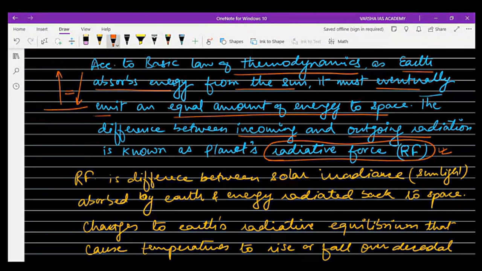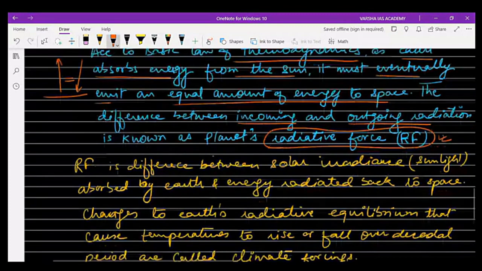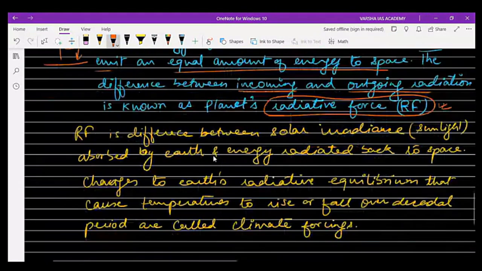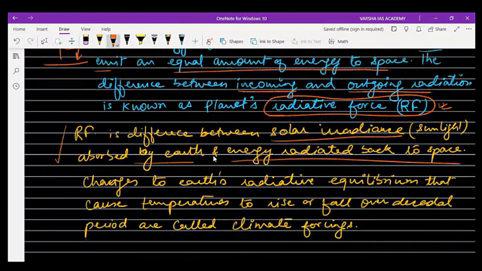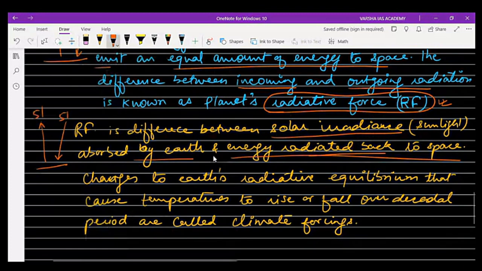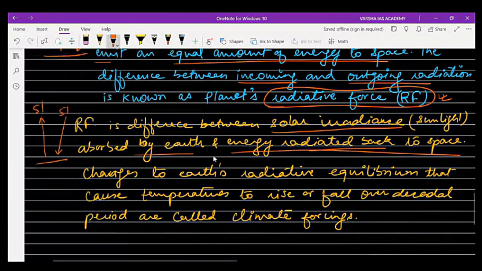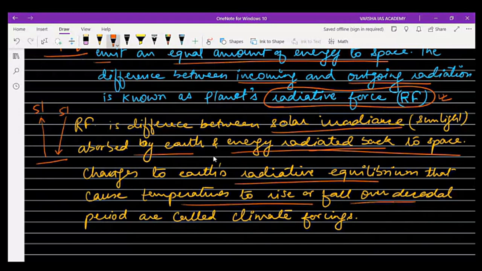Then radiative forcing is the difference between the solar irradiance absorbed by the earth and energy radiated back to space. So this is the difference, means it is coming 51 units and also radiated back 51 units. So that is the energy which has been radiated back to space. Right. Number 3, this is changes in the Earth's radiative equilibrium that cause temperature to rise or fall over the decades, which is climate forcing.